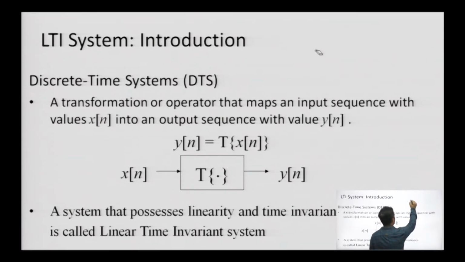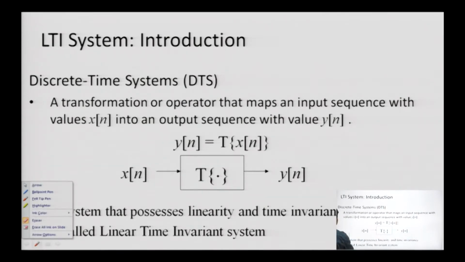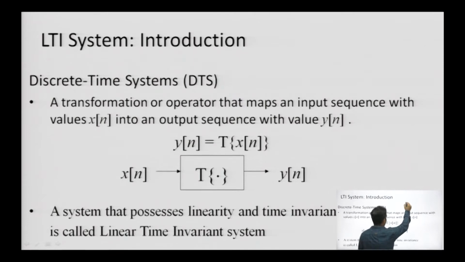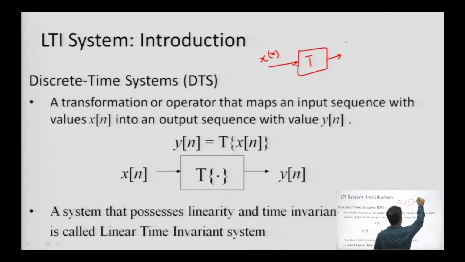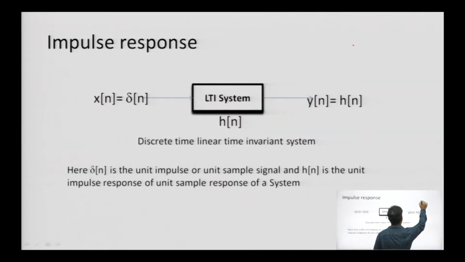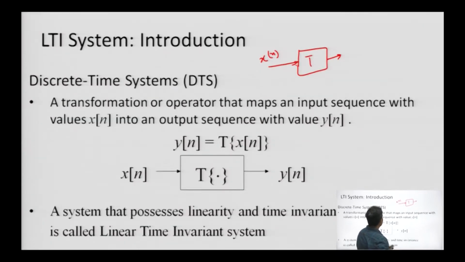If we consider this as a system, with certain input x and T as the transformer, it is going to create some output. This output is y[n], and the definition comes as this. This is basically a transformer which is mapping the input properties to the output with the help of the transformation characteristics, and this is basically an LTI system.